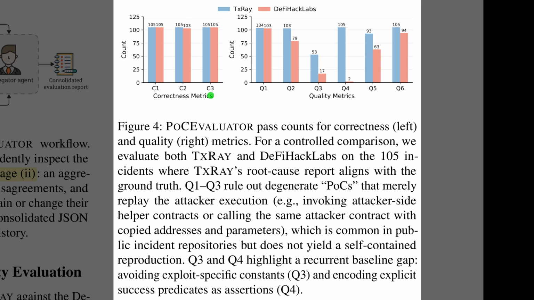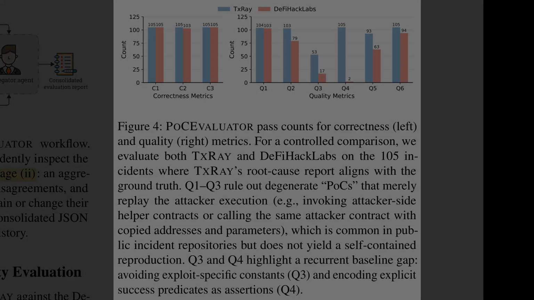Well, Figure 4 compares TxRay in blue against the DeFi Hack Labs baseline in red using those metrics. On the left, the correctness results show that both systems reliably produce code that compiles and runs, with nearly identical high scores. But the quality metrics on the right tell a different story. The massive gaps at Q3 and Q4 show that TxRay is far superior at generating self-contained code that avoids hard-coded constants and includes proper validation checks.